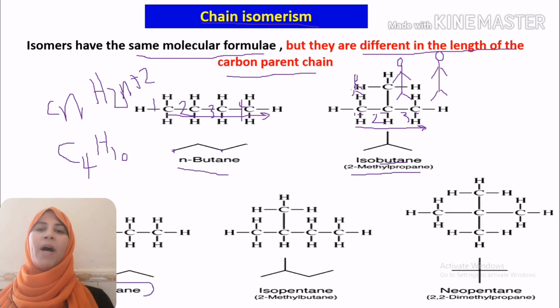Pentane, we are talking about 5 carbon atoms: meth, eth, prop, but, pent. So we have C5H12.